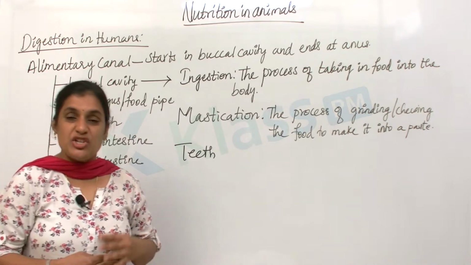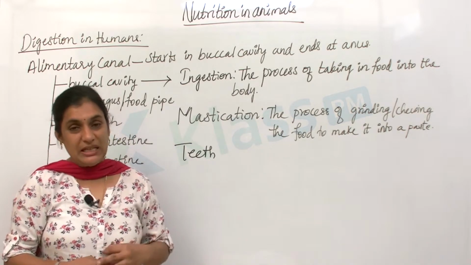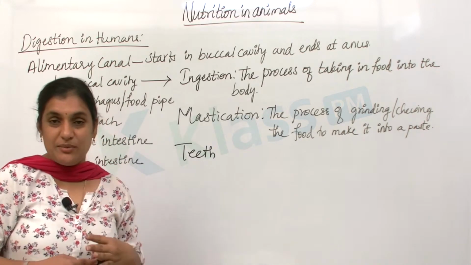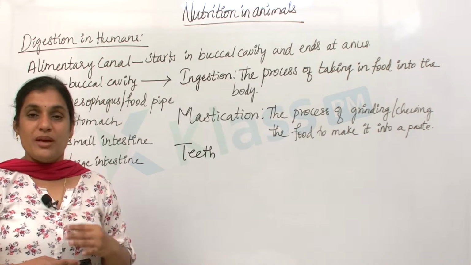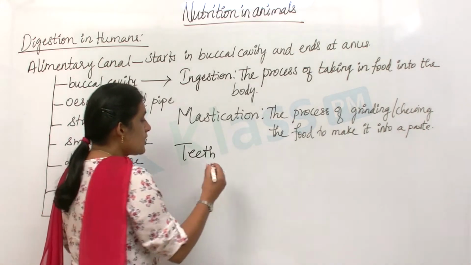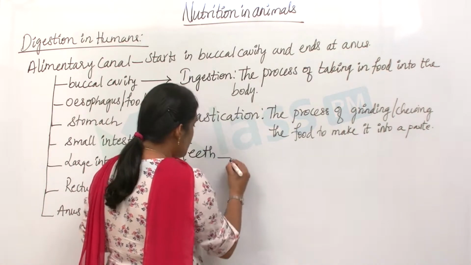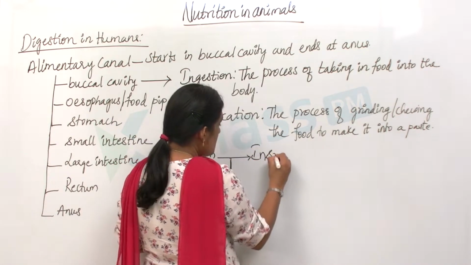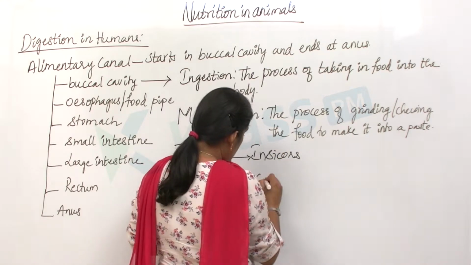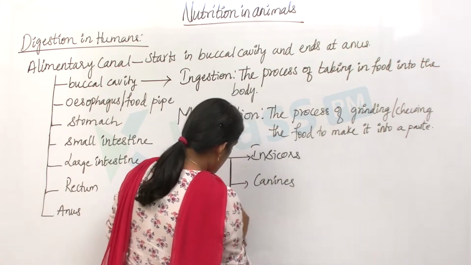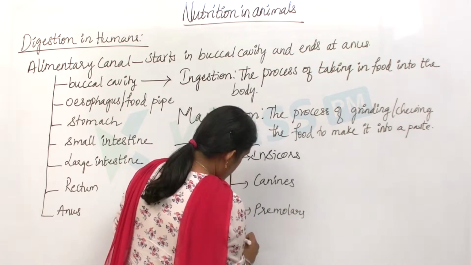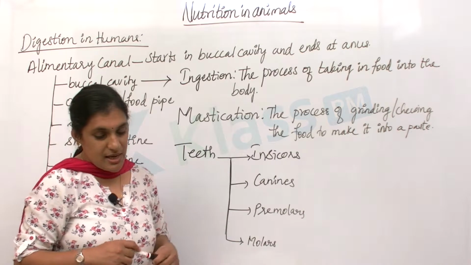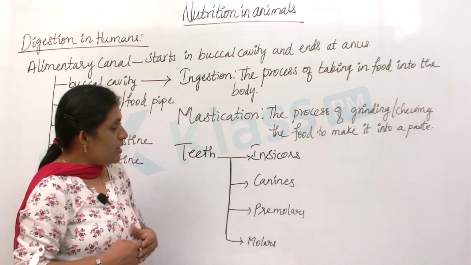On an average, every adult will have 32 teeth in his mouth, where these teeth are divided into 4 different types based on the function or based on how they work. Now let us talk about what the 4 different types of teeth are: incisors, canines, premolars and molars.